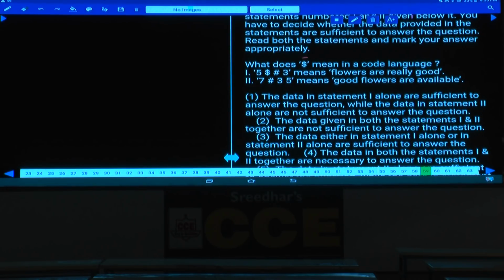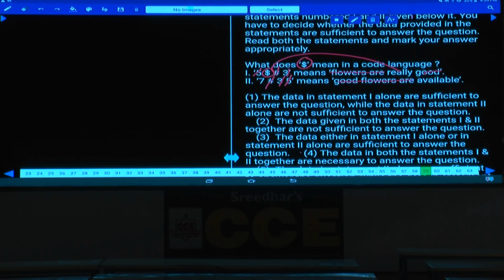Now in this one, what does the symbol dollar stand for? Now in this one, $ 5 3 # stands for flowers are really good, and this one, good flowers are. Now tell me how many words are common here? Flowers are good. Here also flowers are good. There are 3 words which are common. As 3 words are common, what are the codes common here? 5, 3, hash. Here also 5, 3, hash is common. Then what is left over here? Only dollar is left over, and this dollar is the code for what? Dollar is the code for the word really. And so what is your answer? Both the statements are required. Both 1 and 2 are required to get the answer.